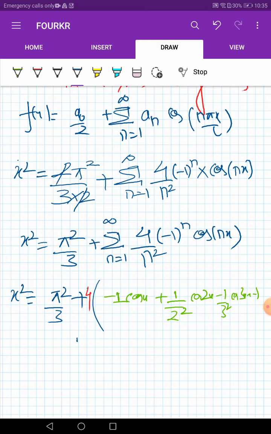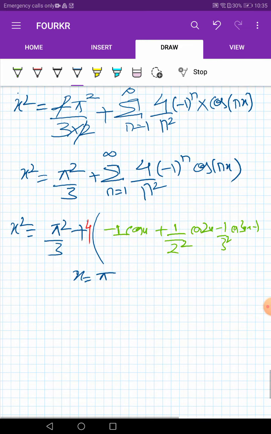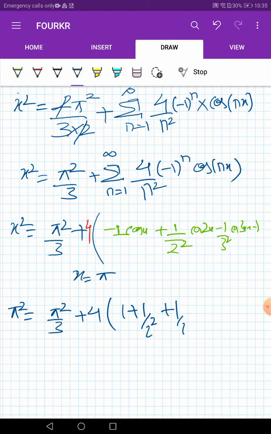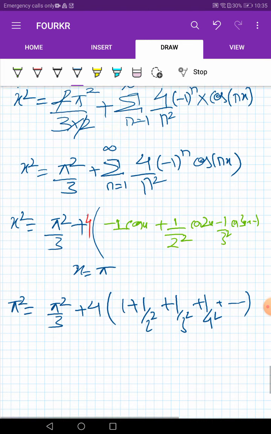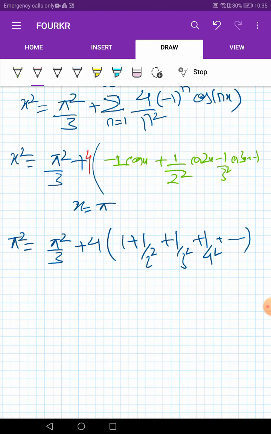Okay, so just put x is equal to pi. So if our x is equal to pi, then we will get pi square is equal to pi square by 3 plus 4 into 1 plus 1 by 2 square plus 1 by 3 square plus 1 by 4 square, and so on. Okay, so our main agenda is to find the value of this.